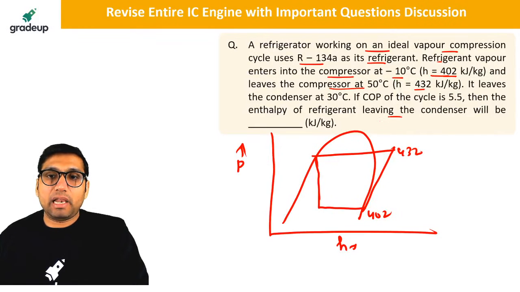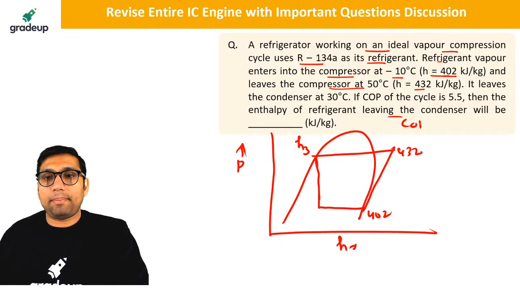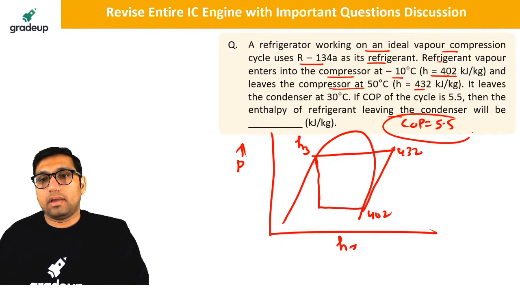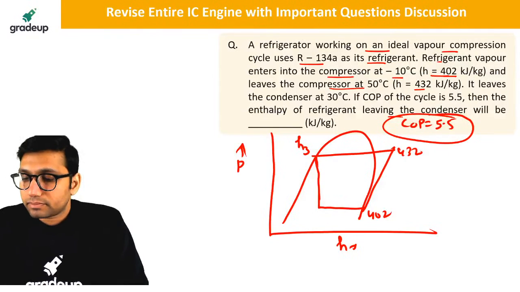You have to find the enthalpy leaving the condenser. You have to find the value of H3. How can you find the value of H3? COP is equal to 5.5 in this question. Yes, come on everyone, tell me the answer.